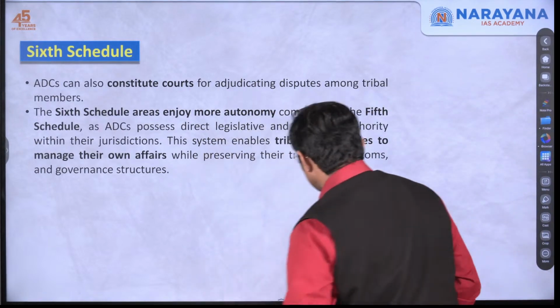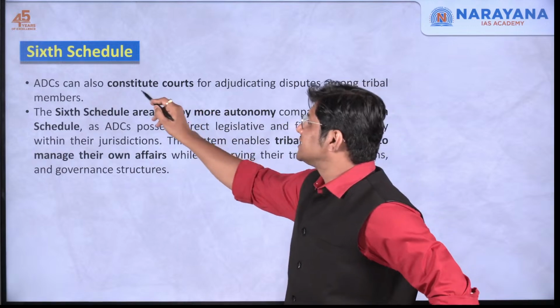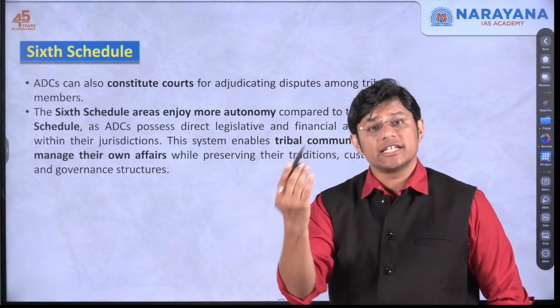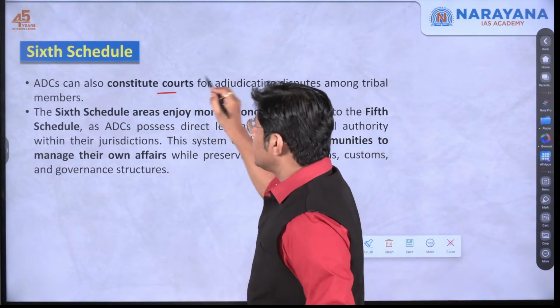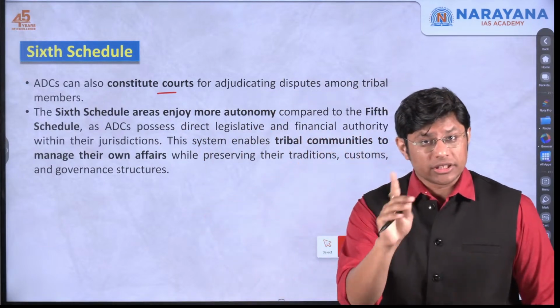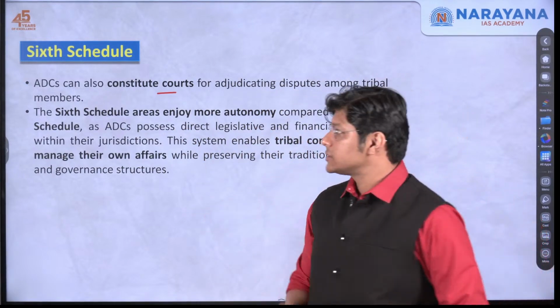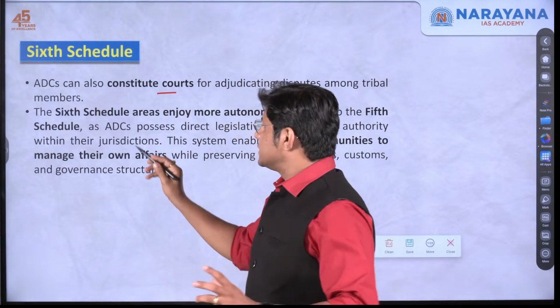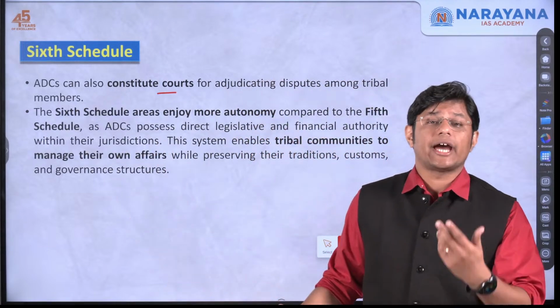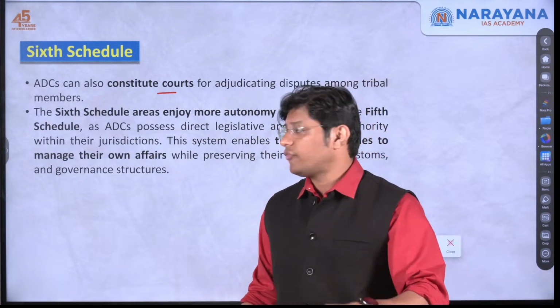We discussed they also have judicial powers, which means they can constitute courts for adjudicating disputes. So if there's any dispute, they can constitute the courts. Autonomous district council, which means the sixth schedule, enjoys more rights and more privileges than the fifth schedule, right?